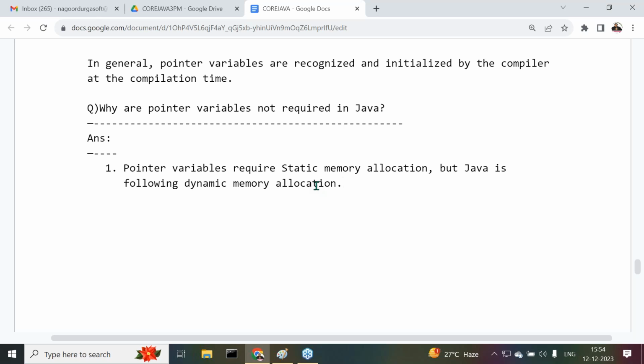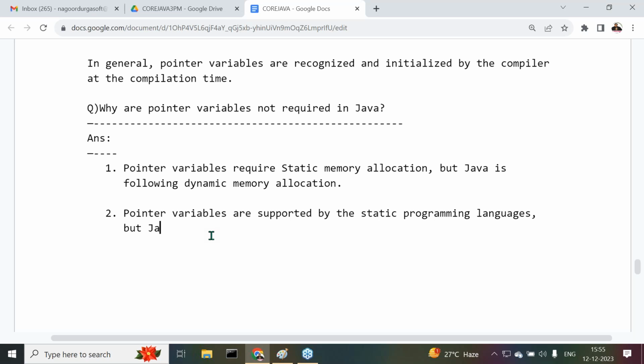Now, this is one point. Next, apart from this, another point I'm telling you, because of this first point. What is this first point? Pointer variables require static memory allocation, which means pointer variables are supported by static programming languages. But Java is a dynamic programming language.